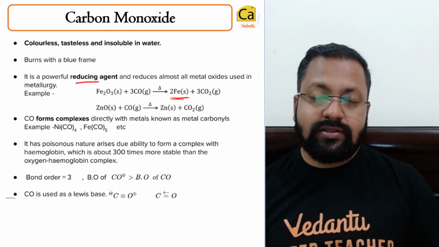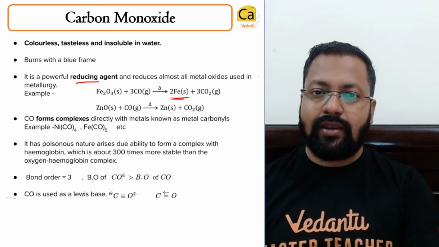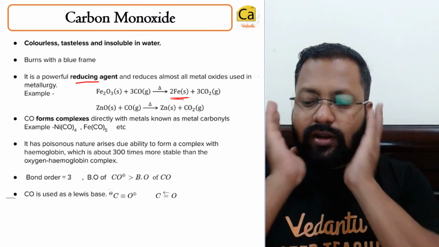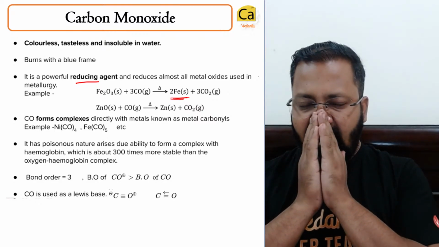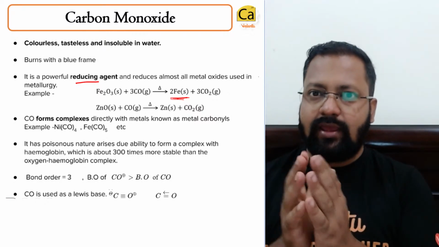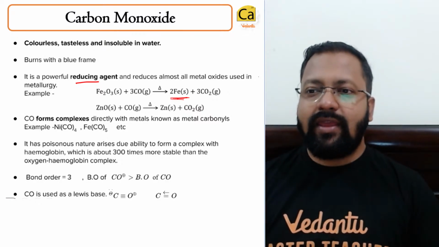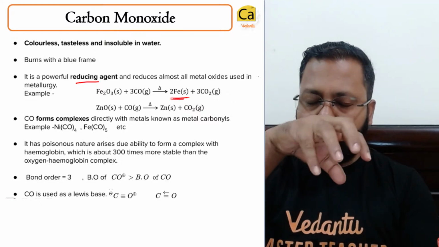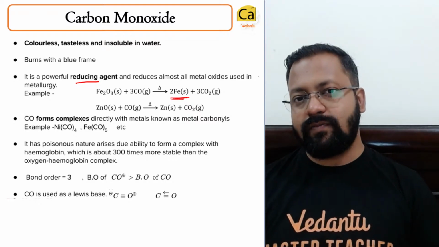It is poisonous. Why is it poisonous? Because it gets absorbed in, or it gets trapped in hemoglobin faster than oxygen. So carbon monoxide reacts with hemoglobin and hemoglobin traps carbon monoxide in preference to oxygen.